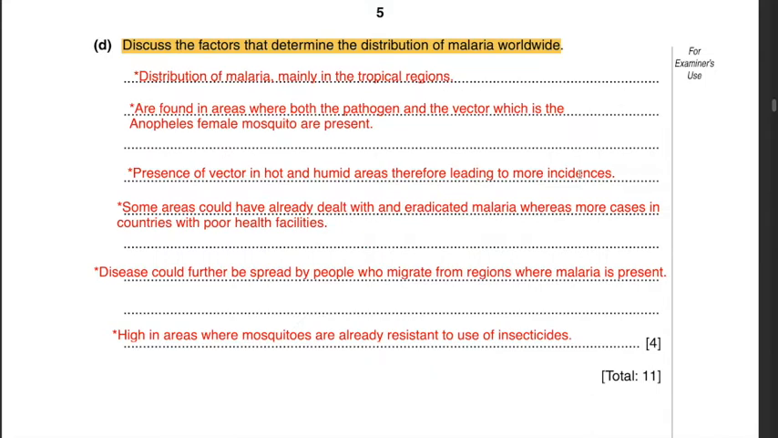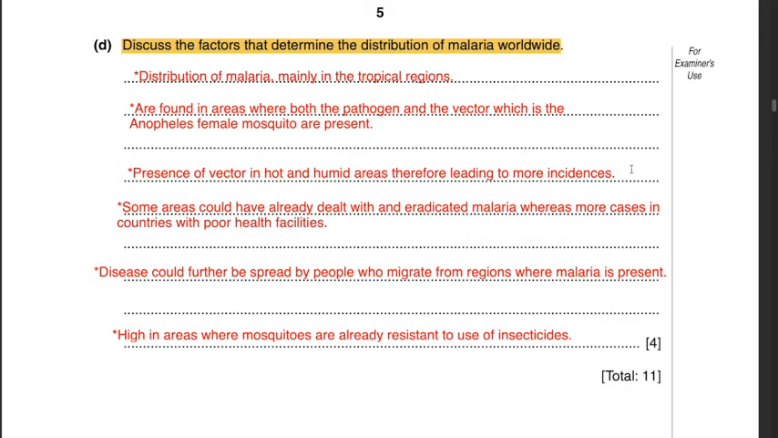Part D. Discuss the factors that determine the distribution of malaria worldwide. Distribution of malaria is mainly in the tropical regions and is found in areas where both the pathogen and the vector, which is the Anopheles female mosquito, are present. You could also mention presence of vector in hot and humid areas, therefore leading to more incidences of malaria. Other factors would be some areas could have already dealt with and eradicated malaria, whereas more cases in countries with poor health facilities or low economically developed countries.